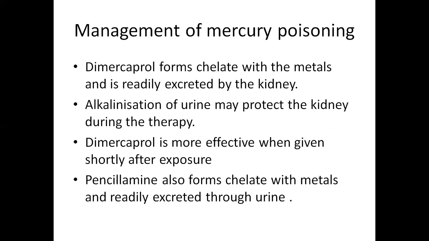And management of mercury poisoning: mainly the drug which is used for mercury poisoning is dimercaprol. This dimercaprol forms a chelate with the mercury and other metals, and it makes this mercury readily excreted by the kidney, so that it can be excreted easily in the urine. So alkalinization of urine may protect the kidney during the therapy. You should alkalinize the urine with some drugs so that it may protect the kidney during this dimercaprol therapy. And dimercaprol is more effective when you give it after the immediate exposure to the mercury poisoning.